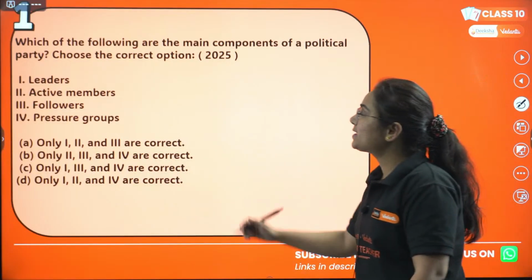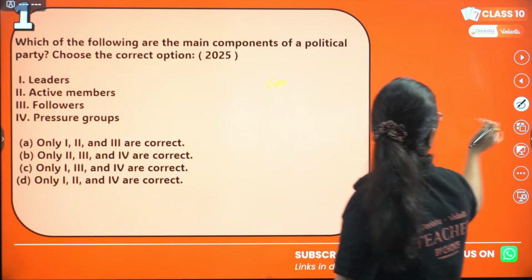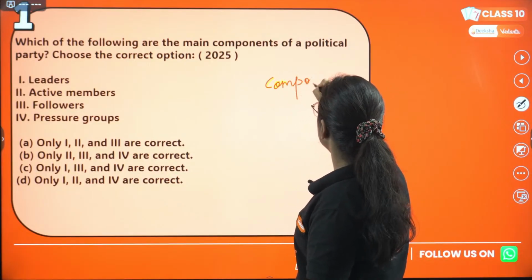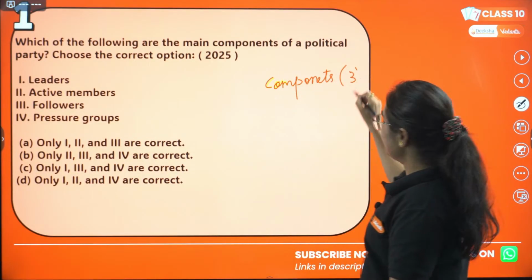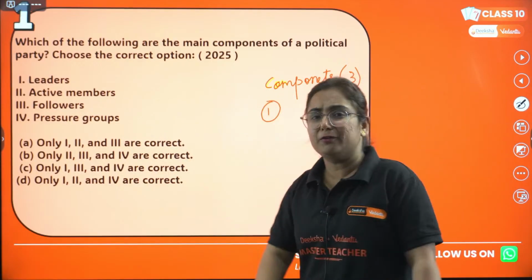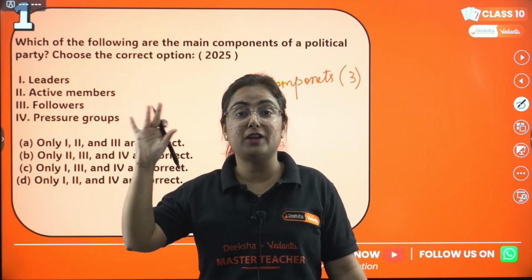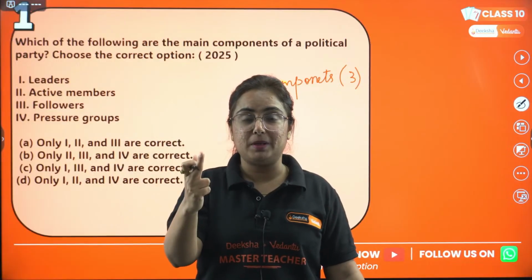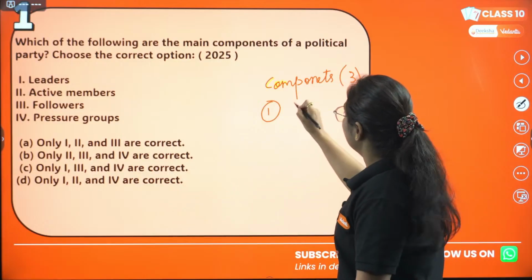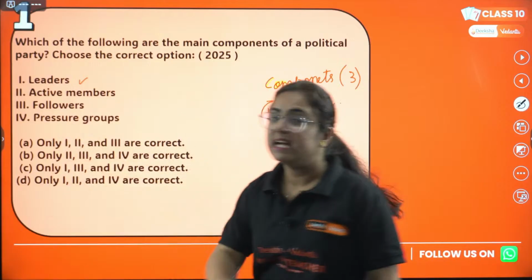So basically this question is asking what are the components of a political party. Talking about the components, there are 3 components. While I'm teaching, match it with the options. The first one: whenever there is a political party, you know the political party by its face. Like when we talk about BJP, the first thing that comes to your mind is Modi ji, right? So yes, the leader is one component of a political party. Is it present here? Yes, ma'am.